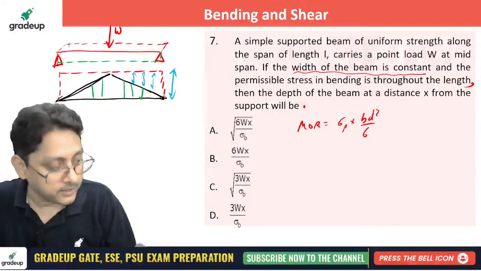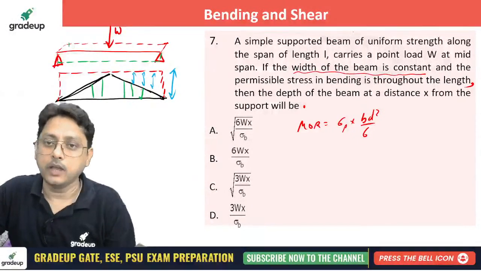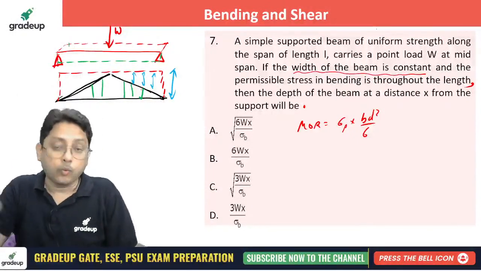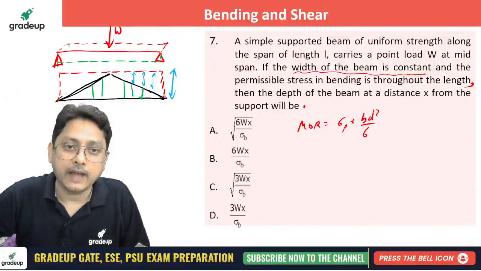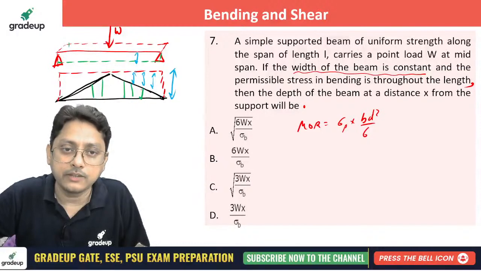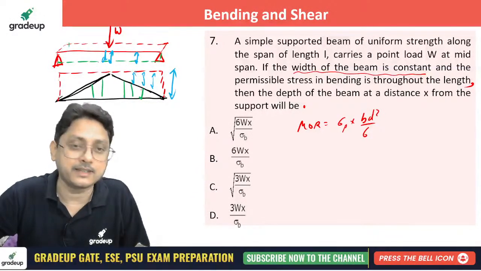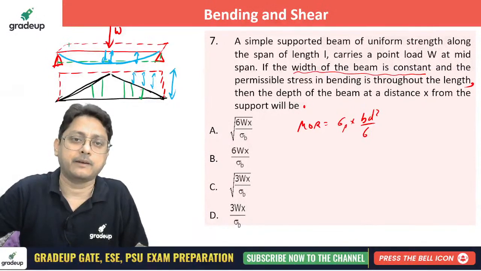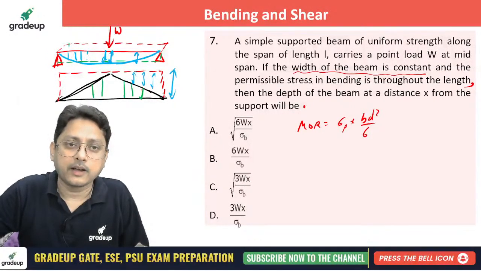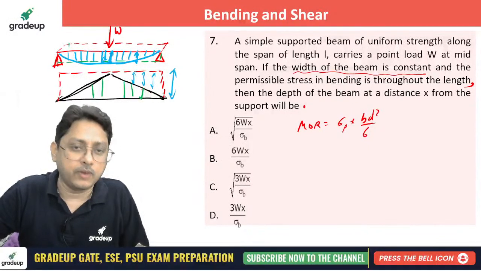Understand it: if the width is constant, now what must be the depth? Because here that much constant depth D is not required. The depth D required at the center is not required everywhere; it is less than what you need there. So a kind of variation in the depth will be needed. Are you getting my point?